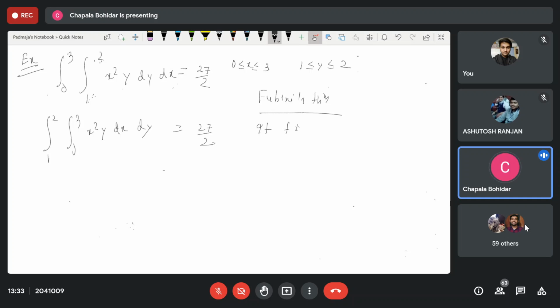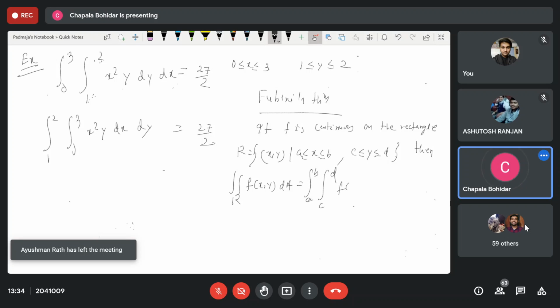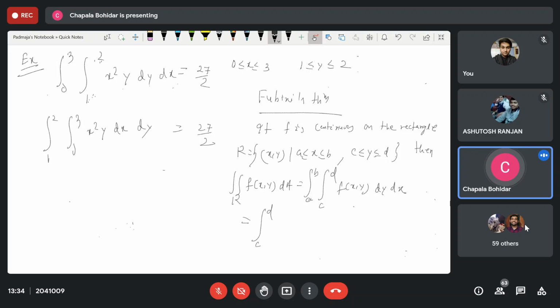If f is continuous on the rectangle R, xy, a is less than equal to x is less than equal to b, c is less than equal to y is less than equal to d, then the double integration over R of function of xy dA is equal to integral a to b, c to d, function of xy dy dx, is equal to integral c to d, a to b, function of xy dx dy.